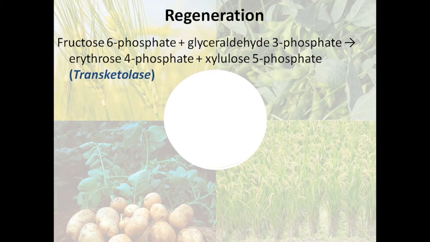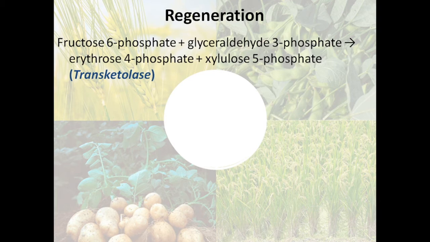So fructose 6 plus 3 will give you 9 carbons total, and these 9 carbons are reshuffled into 4 and 5. We already know that 6 plus 3 is equal to 9, and 9 can also be written as 4 plus 5. Okay, so this is the first stage of the regeneration step, that is fructose 6-phosphate and glyceraldehyde 3-phosphate combine to form erythrose 4-phosphate and xylulose 5-phosphate.